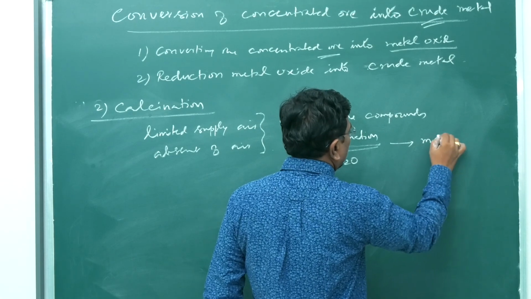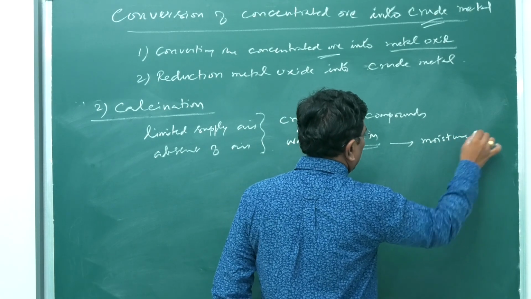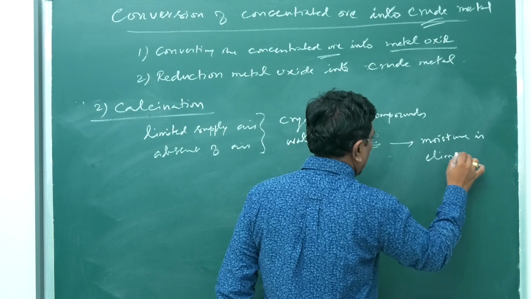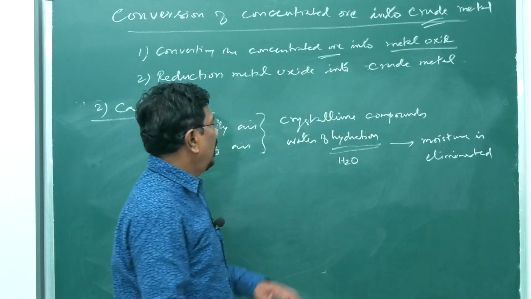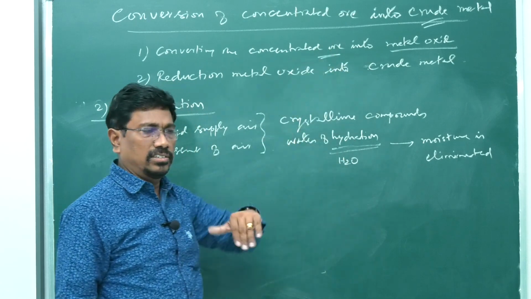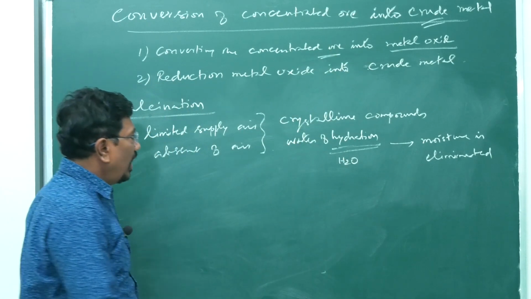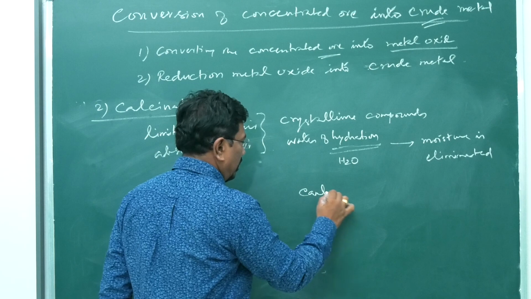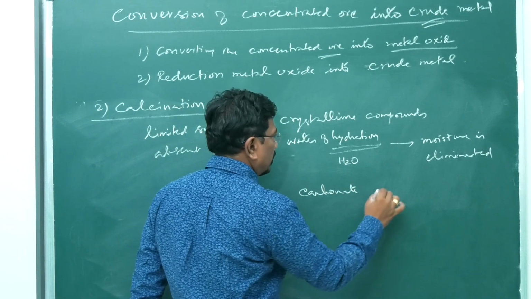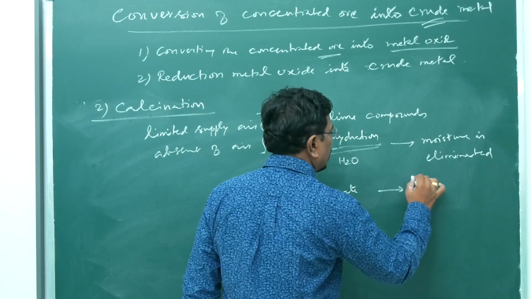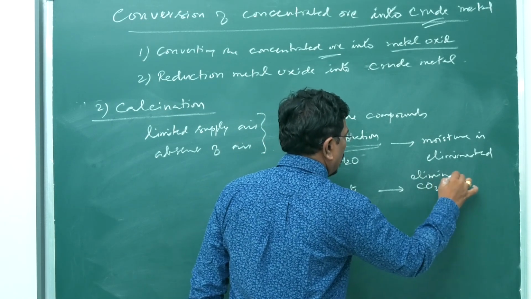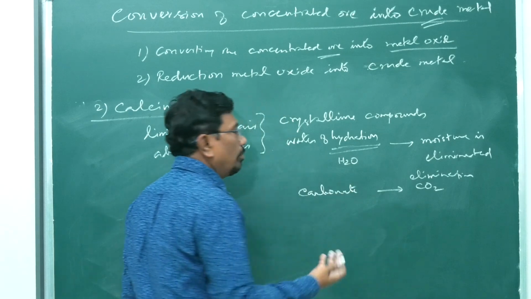So moisture is eliminated, or I can say water of hydration is eliminated. Both are the same. If we have carbonate salts, carbon dioxide is eliminated. So in both ways we will be getting only oxide.